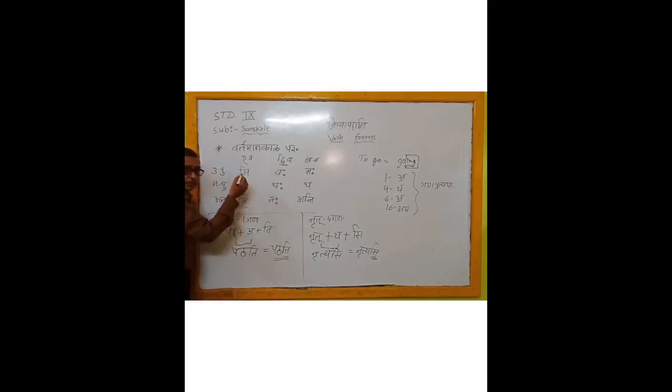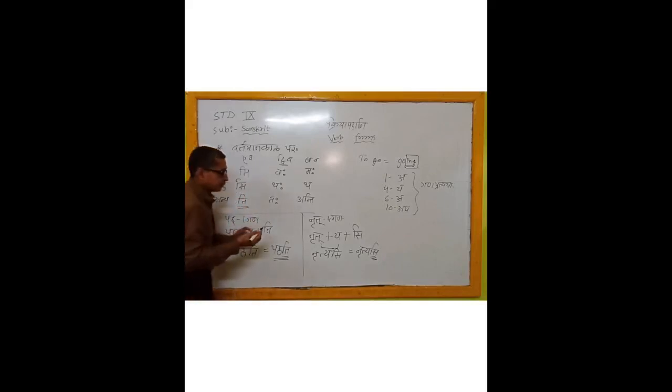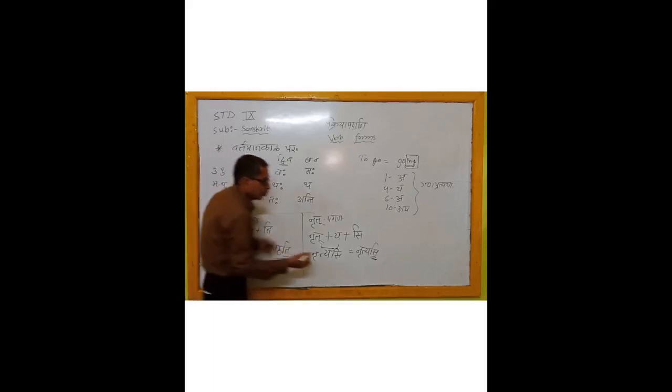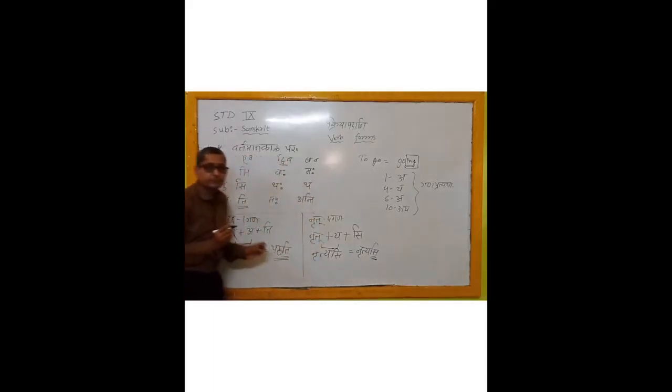Correct? 9: mi, vah, mah, si, thah, tha, ti, tah, anti. 9 present tense parasmay pad and 9 atmanepad. Total 18 terminations. By seeing these 18 terminations, we can identify that it is the present tense, and so forth. Okay? So terminations are made.